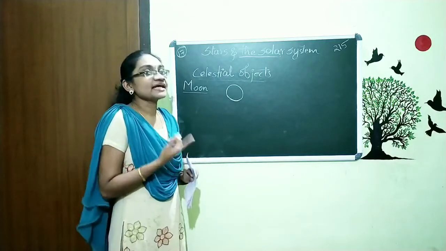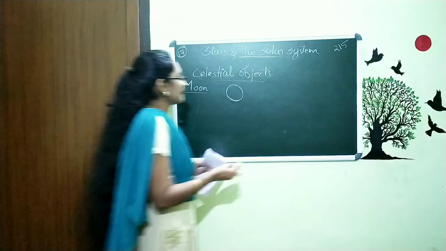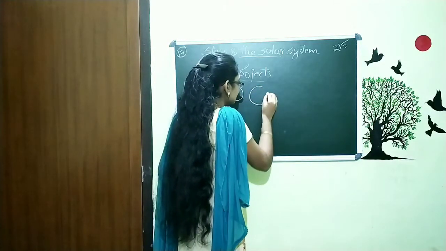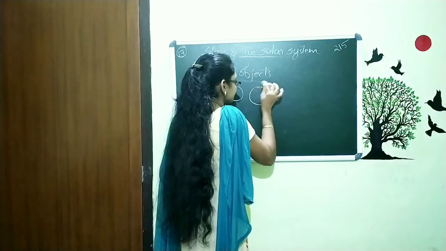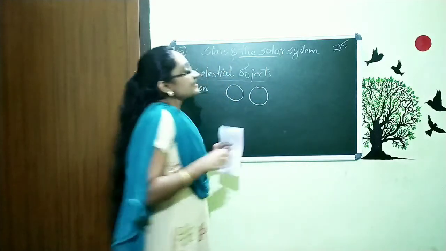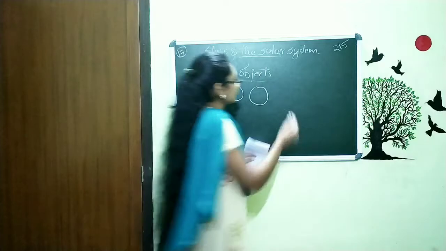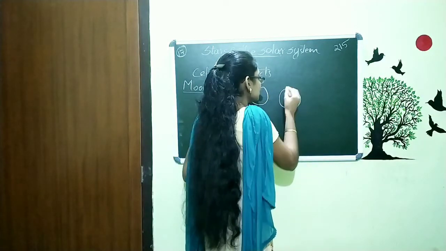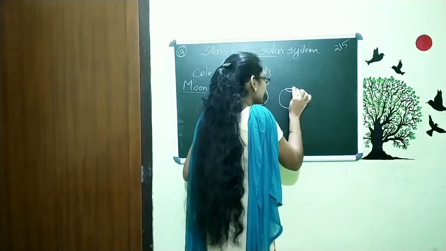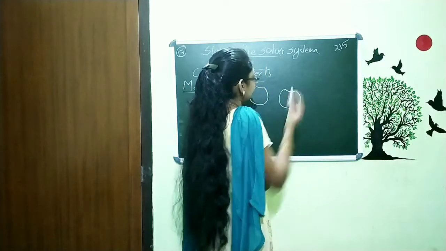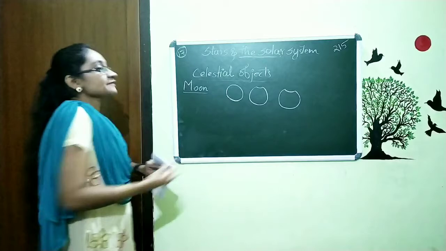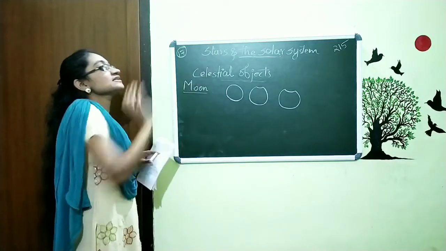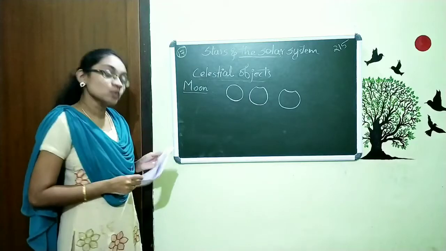Then I observe again the next night, and I find that there is a change in shape. I repeat it the next night, and again I can see a change in shape. Repeating, I can see that there is a shape variation in the moon.